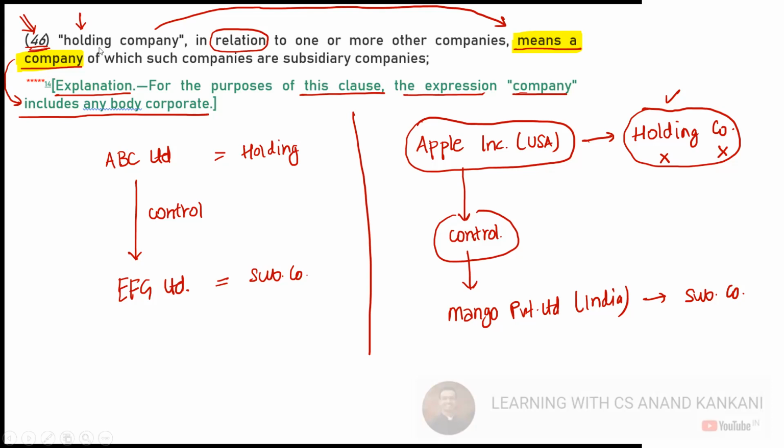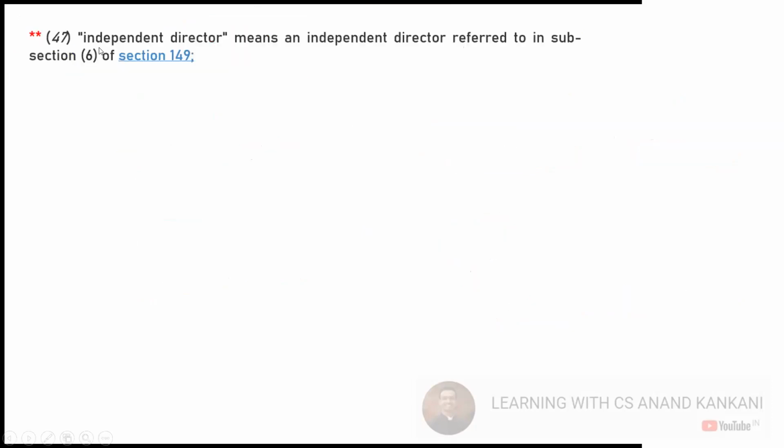All right. Then we have the definition of independent director. So independent director means a director as referred to in section 149 subsection 6. This is something you are going to study in your CA final. But as of now, if you want a basic idea, what is an independent director? Section 149 subsection 6 provides certain conditions.